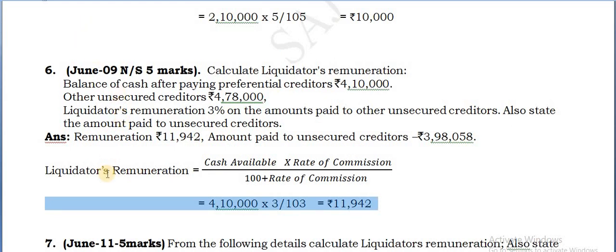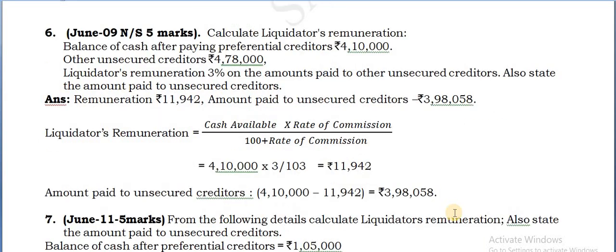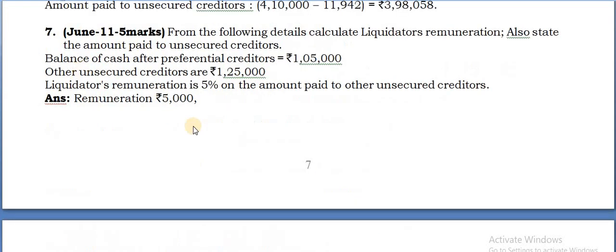So for that you can take next, amount paid to unsecured creditors. That is equal to this 4,10,000. In that you minus the commission payable to the liquidator. So the balance you are getting is 3,98,058. Simple questions. So the same type of question, you work it out.